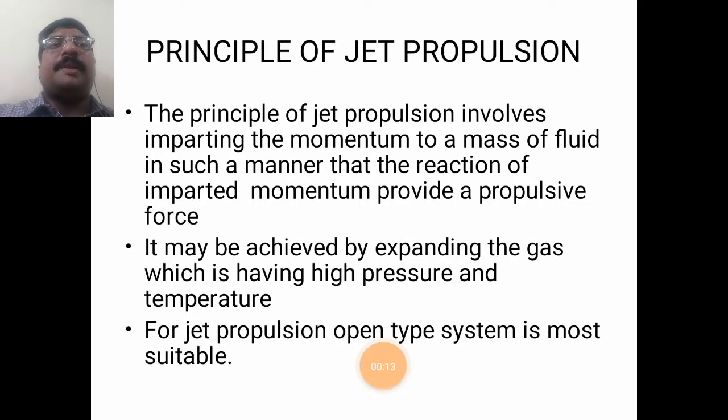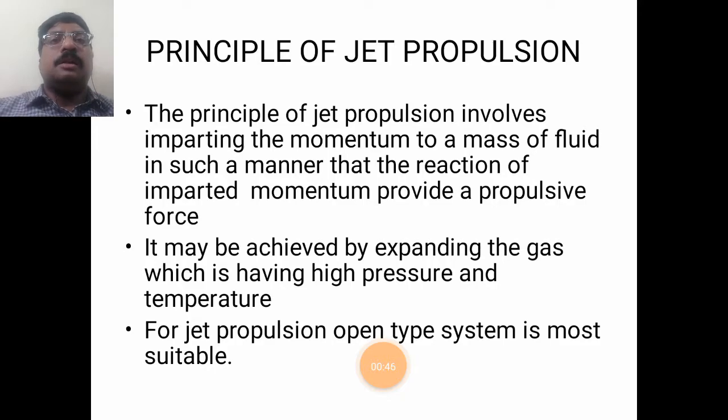The principle of jet propulsion involves imparting momentum to a mass of fluid in such a manner that the reaction to the imparted momentum provides the propulsive force. So the propulsive force is nothing but the lifting force. It may be achieved by expanding gas which is at high pressure and temperature. By expanding the high pressure, high temperature gas, we can attain this propulsive force.